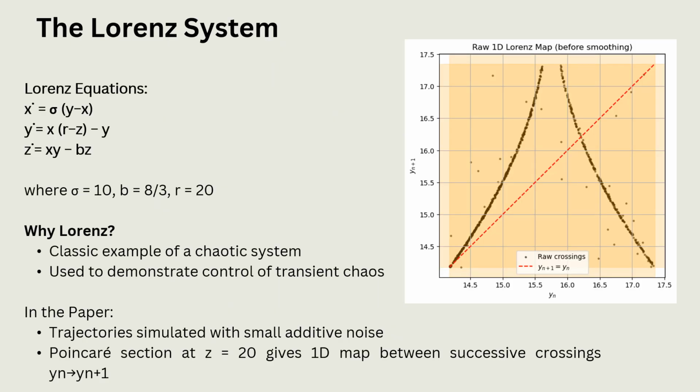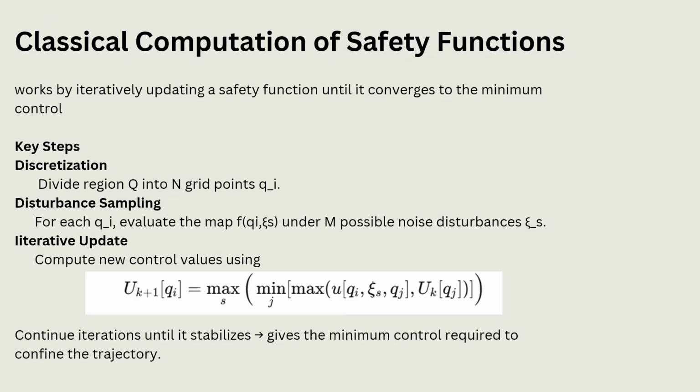The Lorentz system. The Lorentz system is a classic example of chaos, defined by three nonlinear equations as shown. We use standard parameters sigma equal to 10, b equal to 8 by 3, and r equal to 20. To make it easier to analyze, we added small Gaussian noise and used a Poincare section at z equal to 20, which reduces the 3D system into a simpler 1D Lorentz map. This map relates successive crossings from yn to yn plus 1 and helps us estimate how control can stabilize the system.